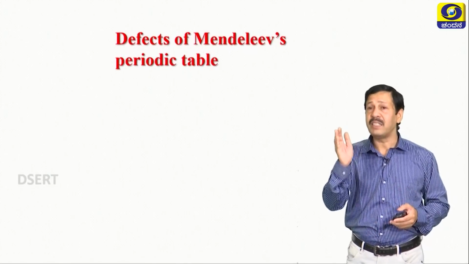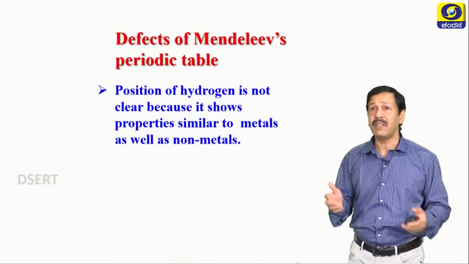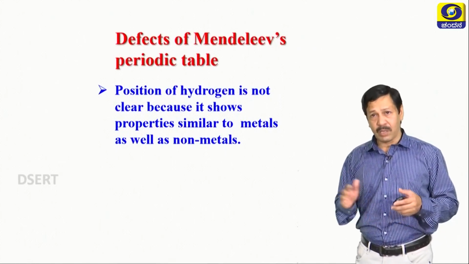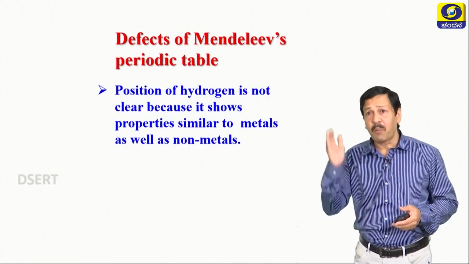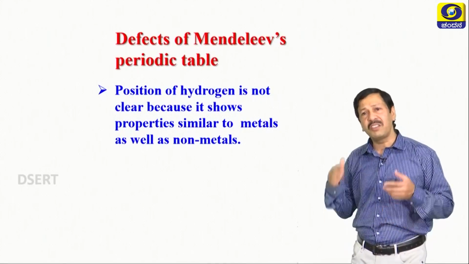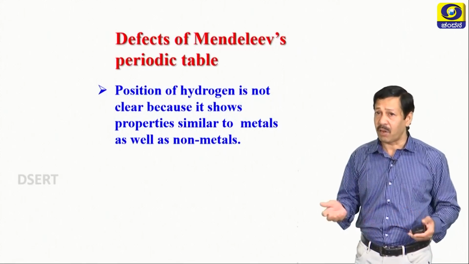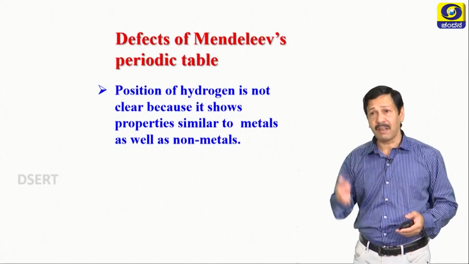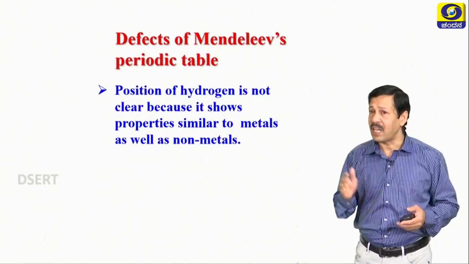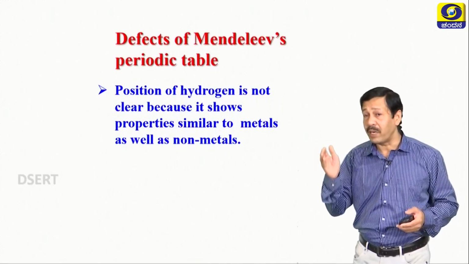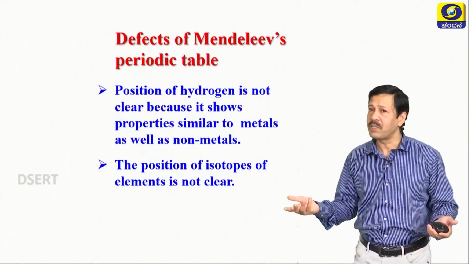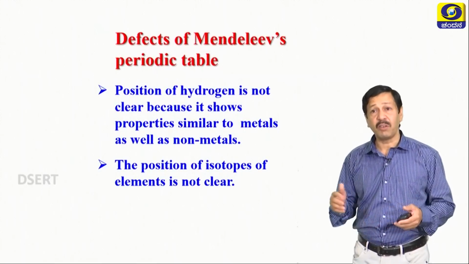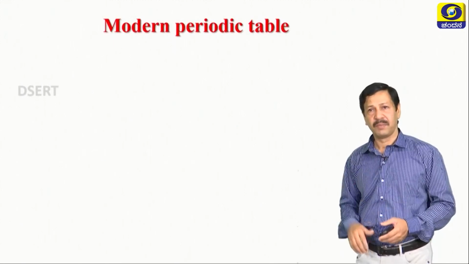That is why it is called a drawback of Mendeleev's classification. Once again, one more defect or drawback: the position of hydrogen is not justified, because it resembles the halogens as well as group 1 elements. The position of isotopes is also not clear, because they were discovered later.